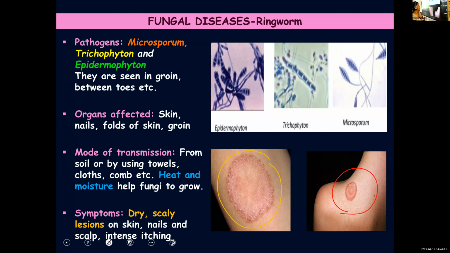Symptoms: dry, scaly lesions like wounds, as you can see in the figure, on different parts of the body like skin, nails, scalp, in between the toes, groin region, anywhere it can be found, and once it appears there will be intense itching, and if you scratch, again the situation will be worse.